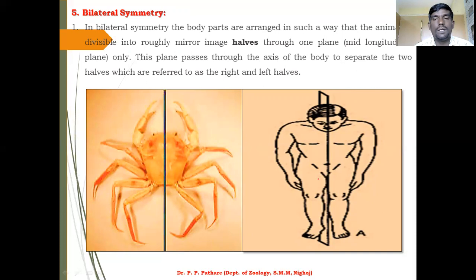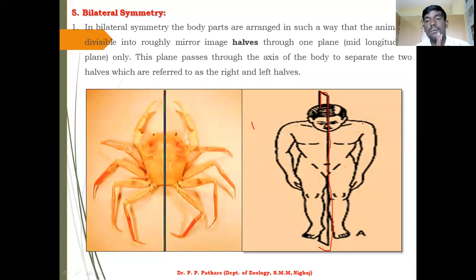In bilateral symmetry, the animal body is arranged in such a way that it is divisible into two mirror images. If you look at this photo image, you can take this division. If you separate out this first part and show it in a mirror, it looks like this one.